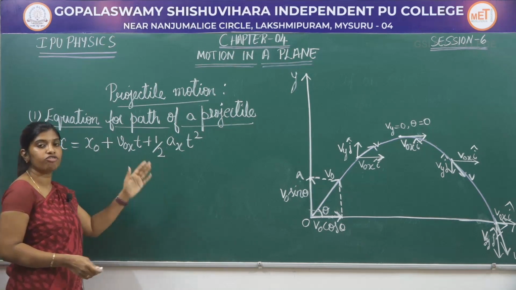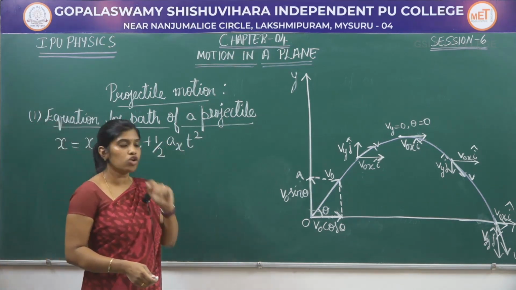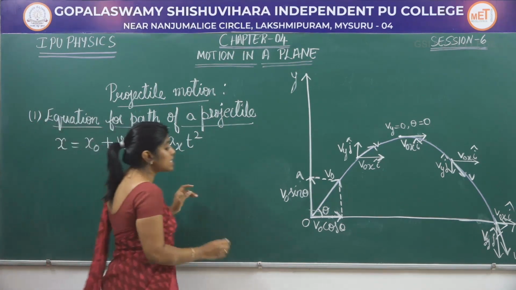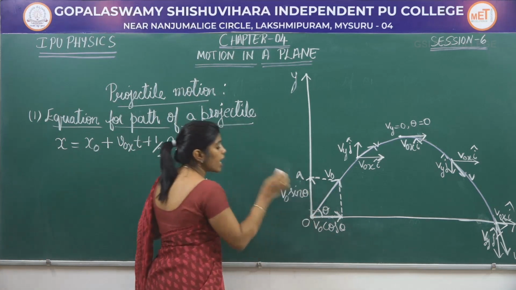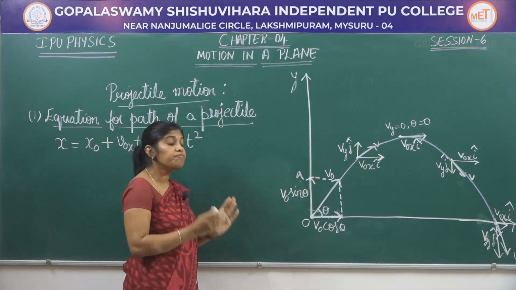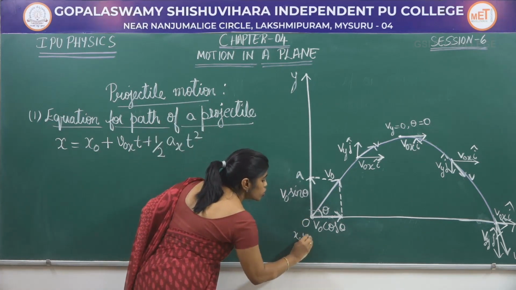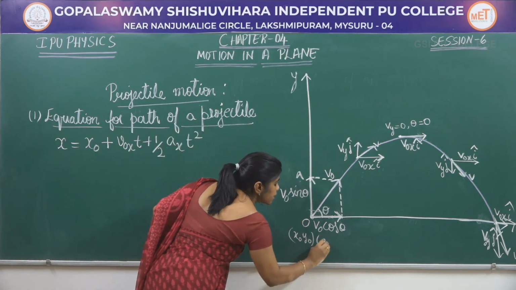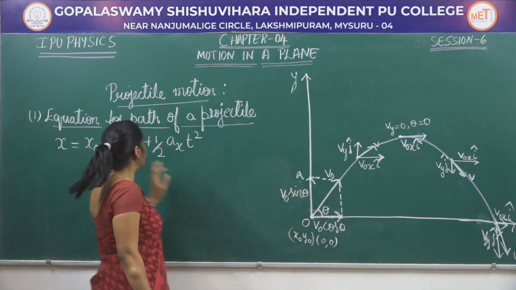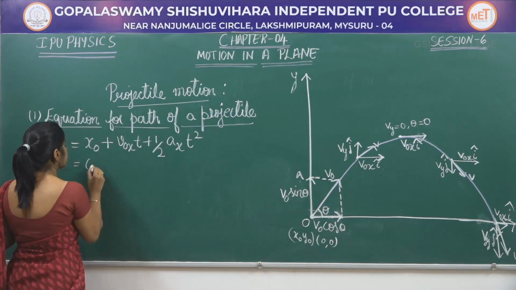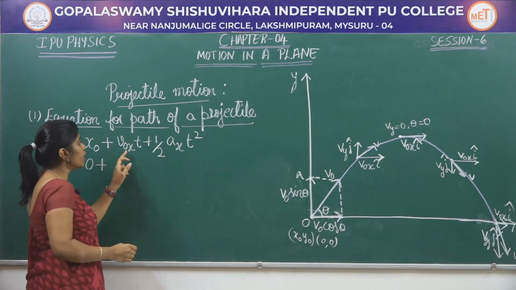Similarly, I can write the formula for the vertical component. Now, since this is the origin and this is where I am going to take the point of projection, I am going to take x naught, y naught as 0, 0. Therefore, this x naught becomes 0 plus what is V naught x?